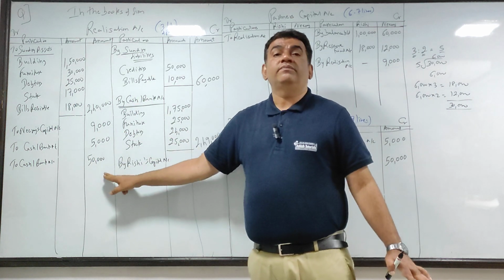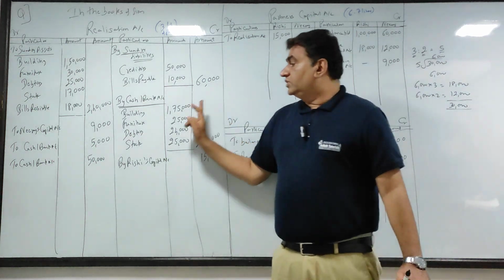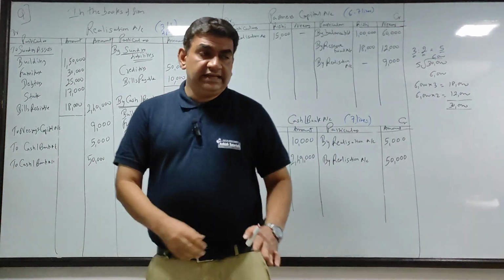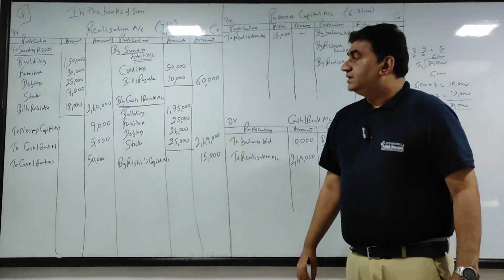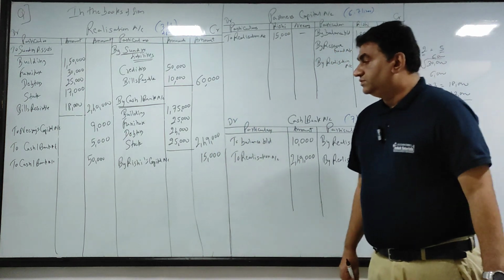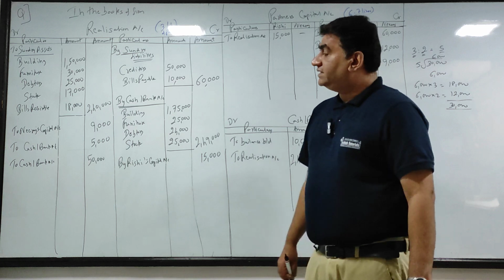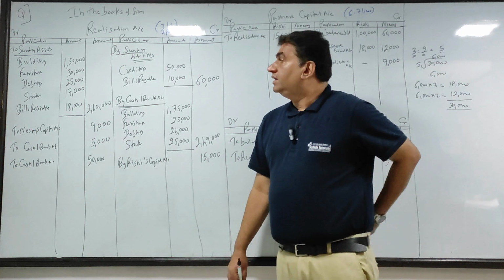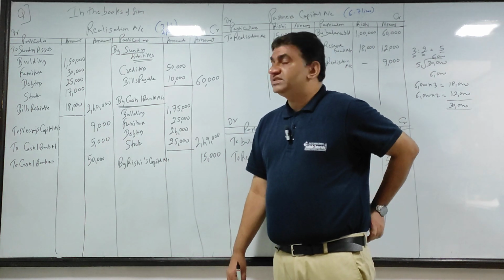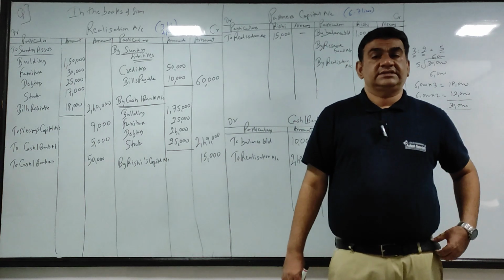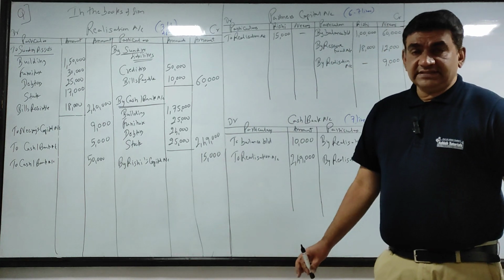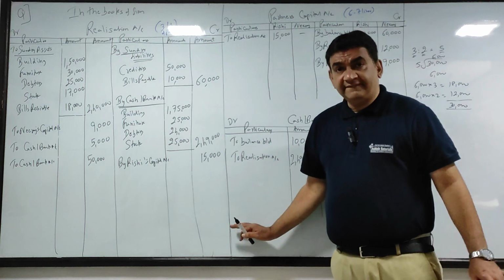So I have to pay off my creditors. So to cash bank 50, and cash bank में by realization account, that is 50,000. Clear with this? So remember, you cannot close the business without paying off the liabilities. Clear with this guys? Got it?